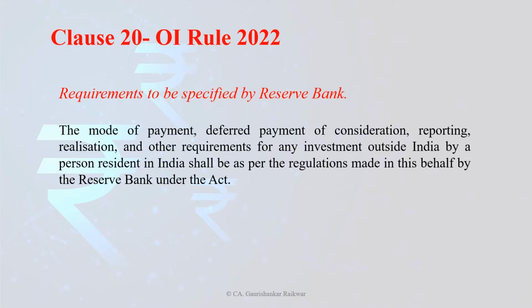Friends, I would like to briefly mention the concept of rules, regulation, and direction. It is the central government that is the competent authority to frame any rule under a particular act. And when the central government authorizes a regulator, it is the regulator who issues the regulation.